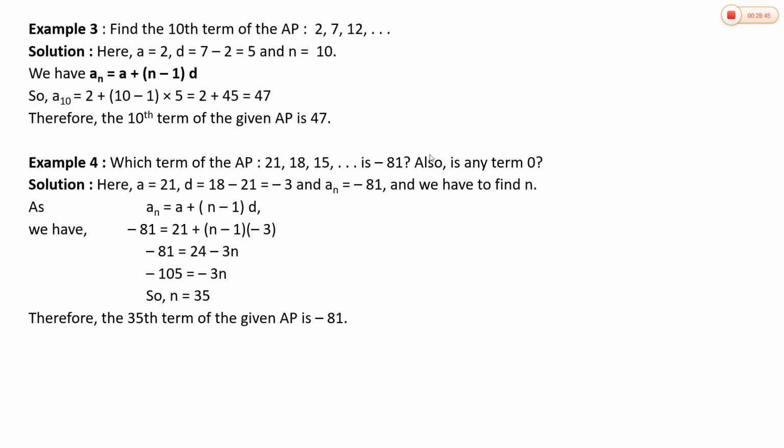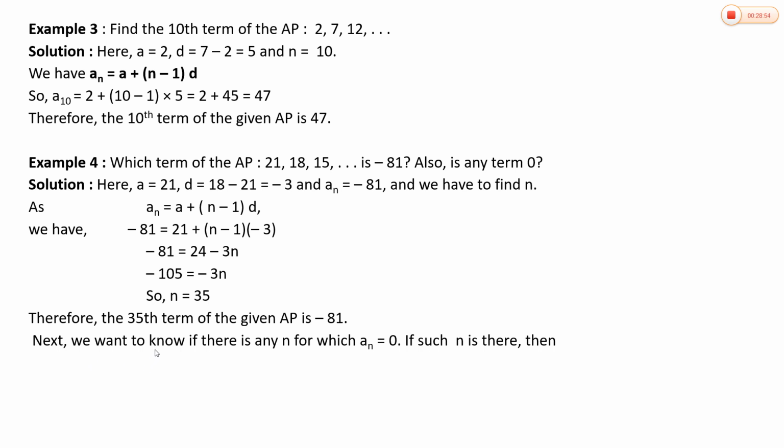And there is one more question. Also, is any term 0? Now you have to consider An as 0 and do the same. We want to know if there is any n for which An is 0. If such n is there, consider An as 0 and find the value of n. A is 21, D is minus 3. If you simplify this, you will get the value of n as 8. That means the 8th term of the given AP is 0.